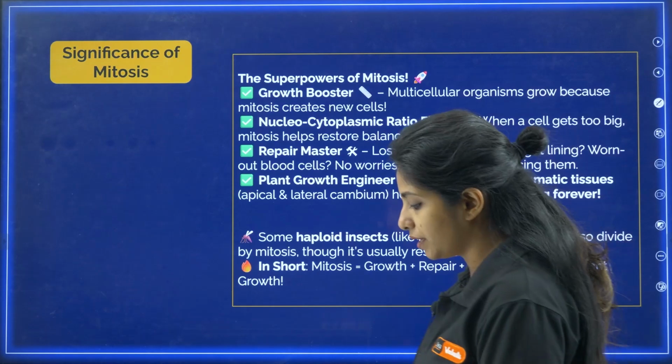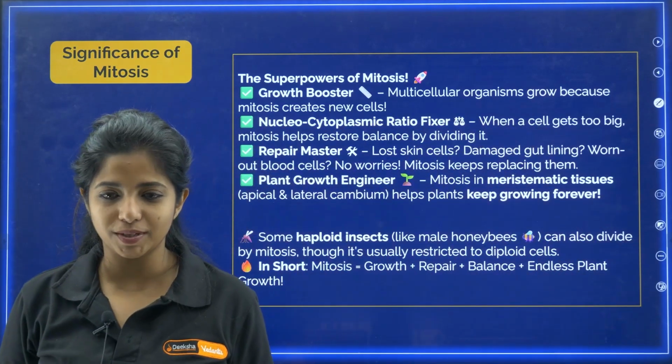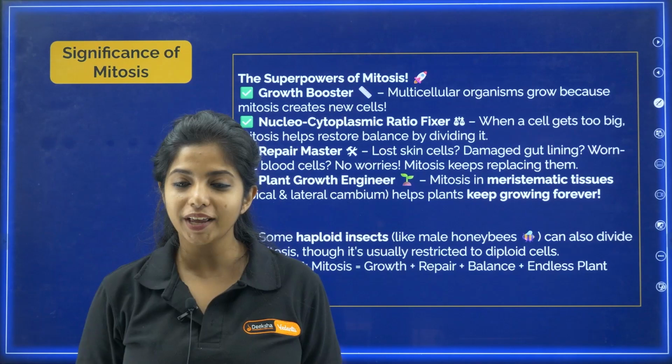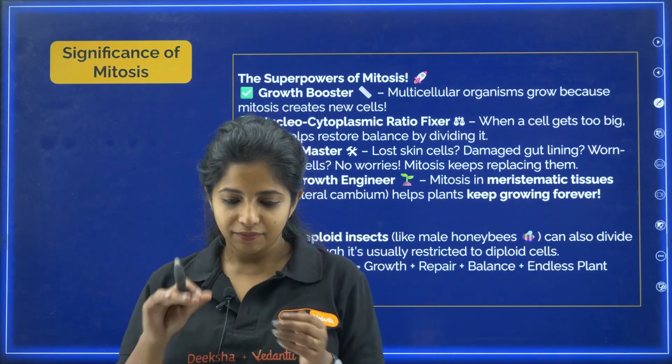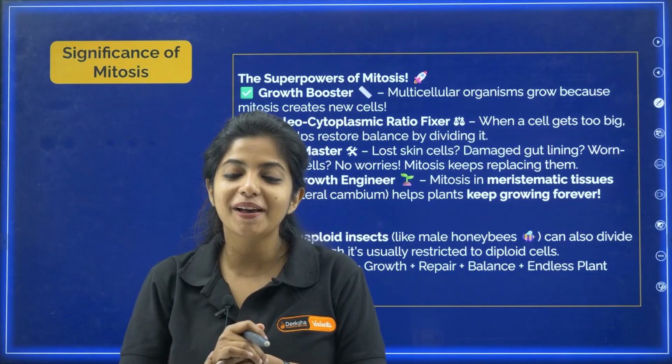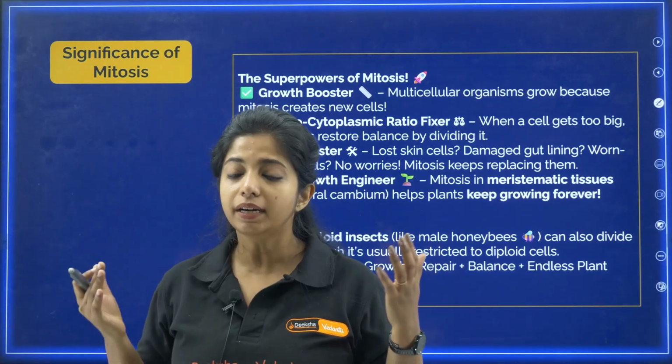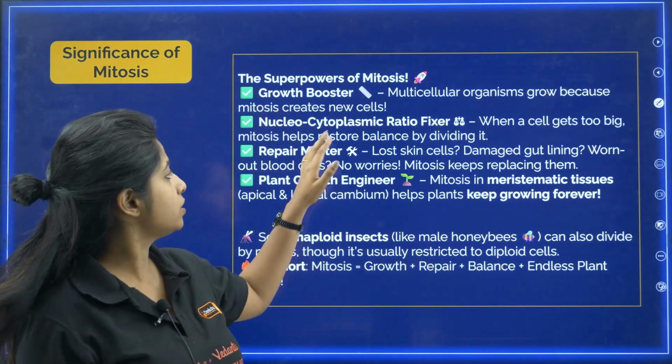Now, significance of mitosis. We started about mitosis. You should know about its significance, right? So the first thing is growth booster. If mitosis never happened, we would be this much only. Mitosis has happened, which is why the cells are increasing, which is why we are growing, my dear children. Multicellular organisms grow because mitosis creates what?